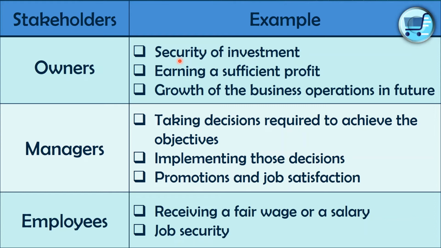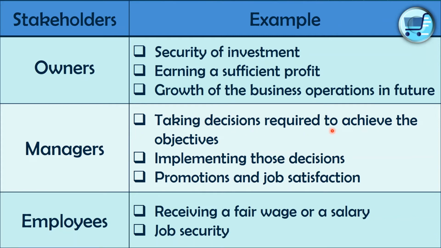If they lose their money, the money invested in that business, there is no security, right? So owners always expect security of the investment. Then earning a sufficient profit. Each and every owner's motive is to earn sufficient profit, right? And the growth of the business operations in future. If we earn profit over and over again for 2 to 3 years, we can definitely expand our business, right?